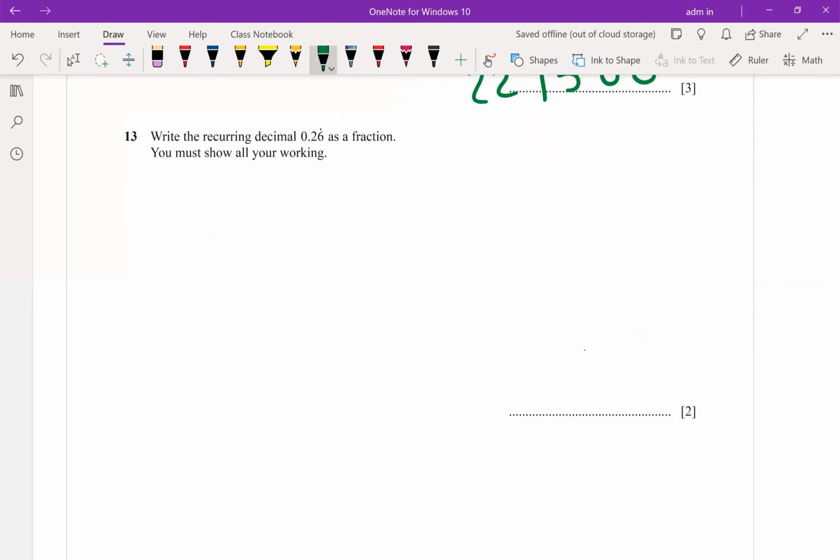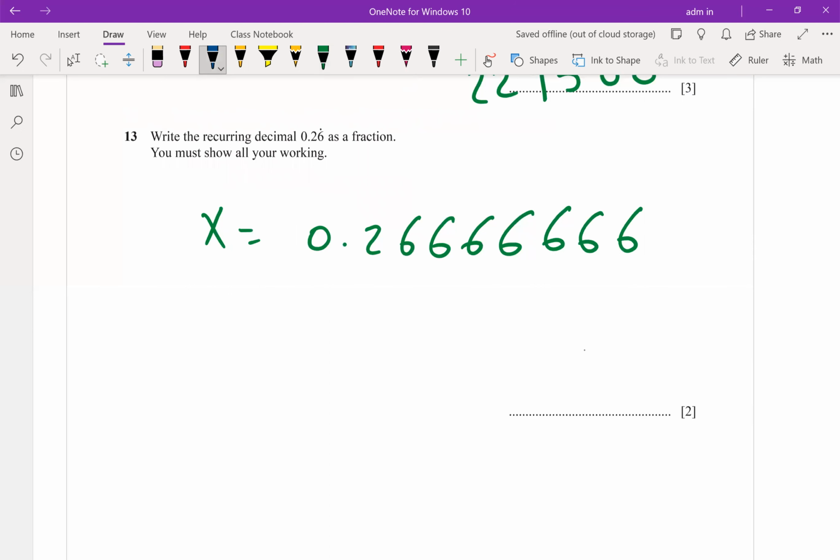Write down the recurring decimal as a fraction. Do you remember the steps? No. Write, please. x is 2.0266 repeated. Multiply by 10, then multiply by 100, then subtract. Multiply by 100 means move the decimal 2 digits to 6.66.